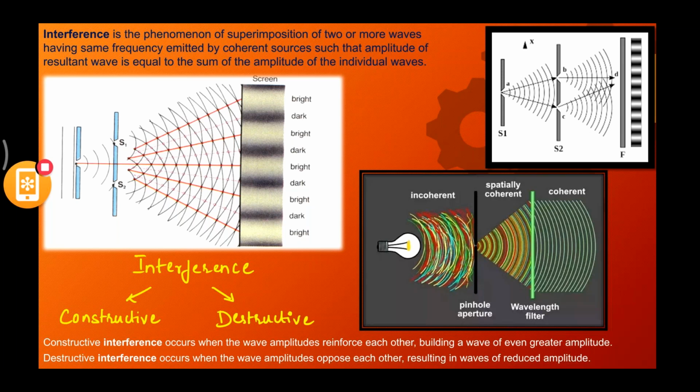Again and again, we cannot come back and revise what is interference, what is diffraction, or what is dispersion, right? You should be knowing the difference. So that is the reason why we are spending the entire time on basics. These basics are very important for you to understand the advanced level of any chapter. You take any chapter, basics are very important.